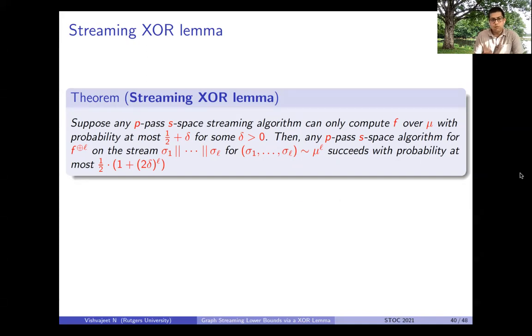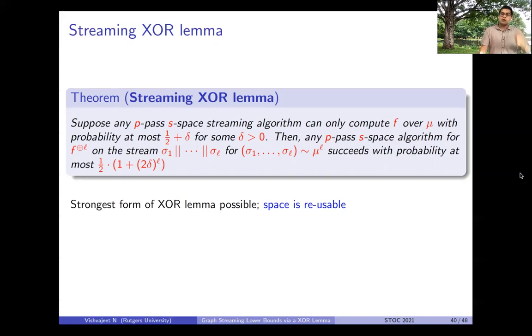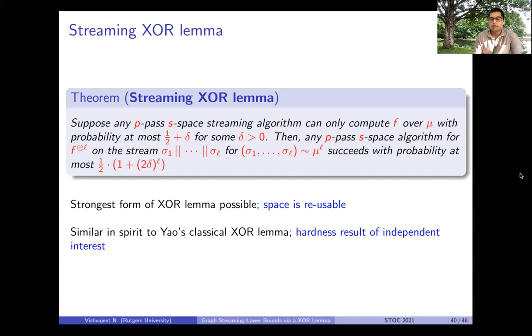So let me mention a few quick things about this XOR lemma. The first is that our XOR lemma is as strong as possible, the reason being that space is a reusable resource. And this is similar in spirit to Yao's classical XOR lemma, in that it's a hardness result of independent interest. The reason for this is that we were able to use the lower bound on F over a distribution mu as a black box.